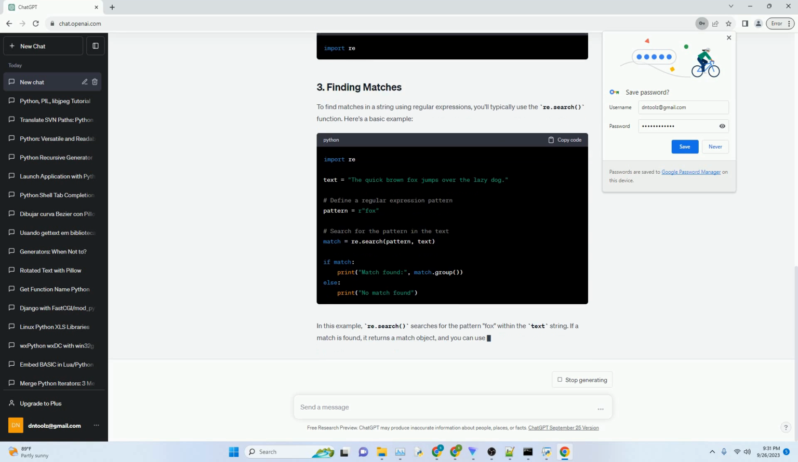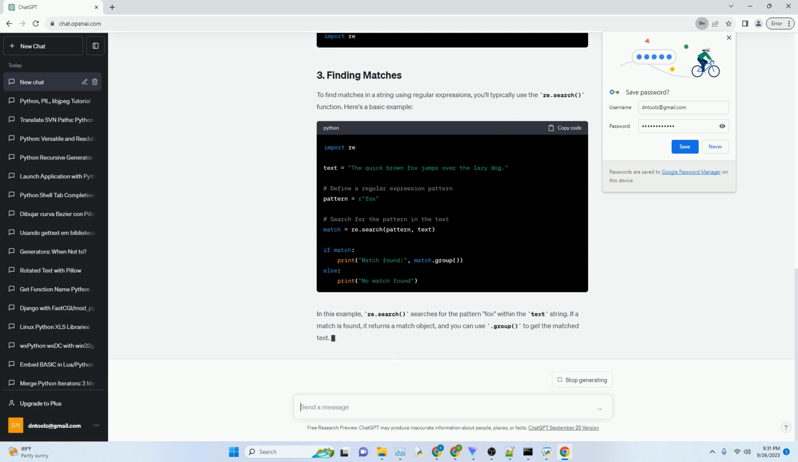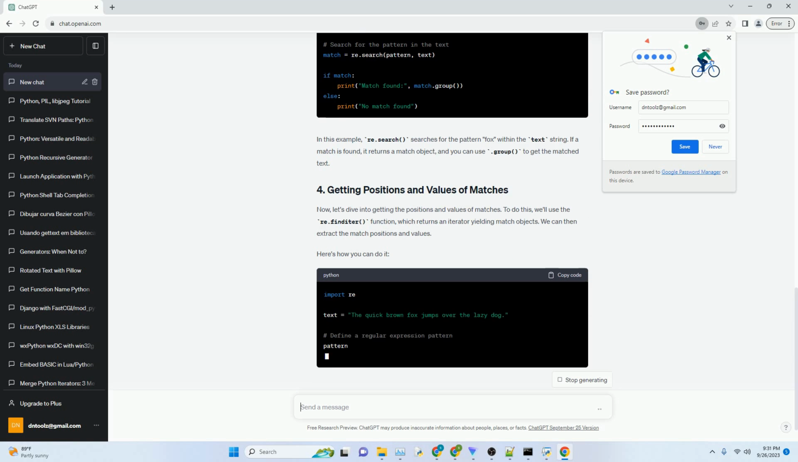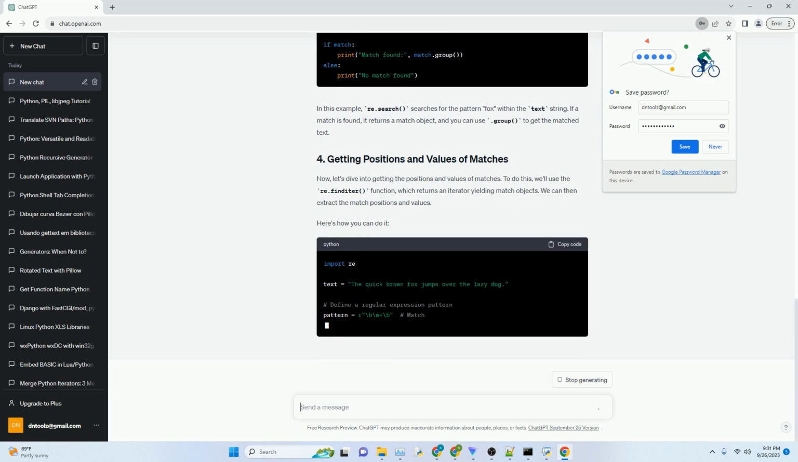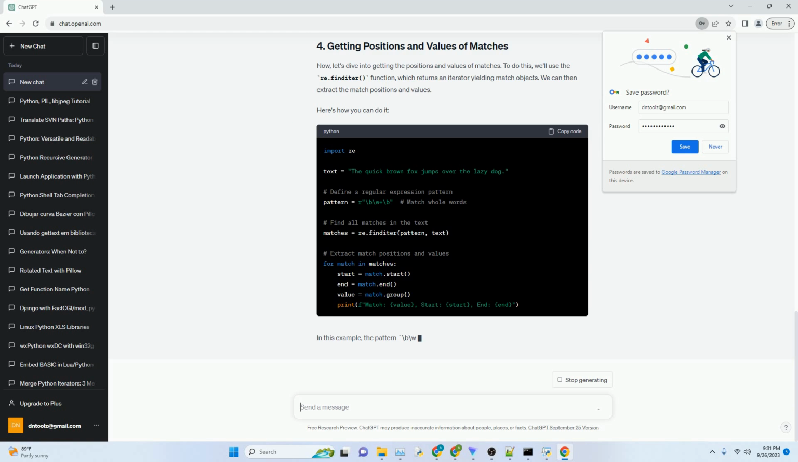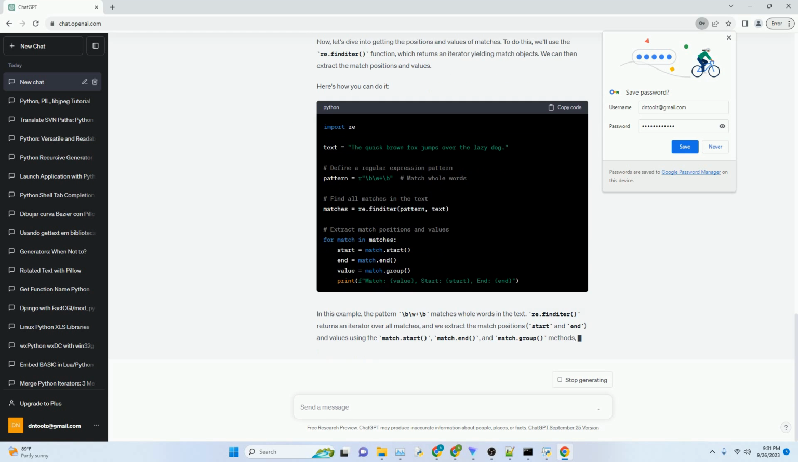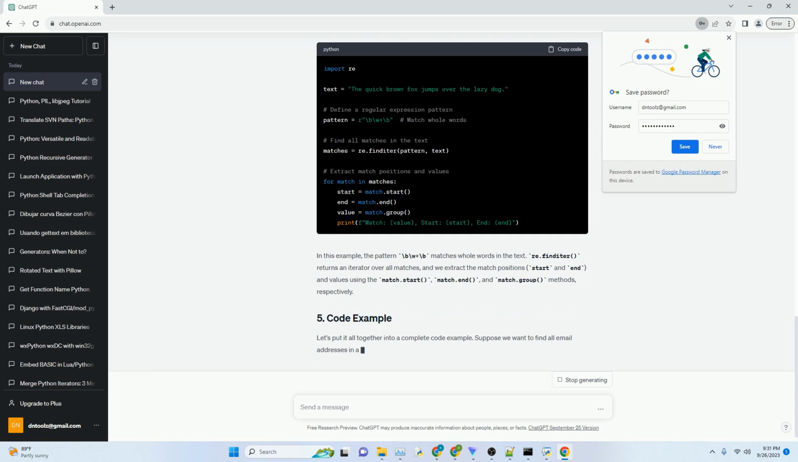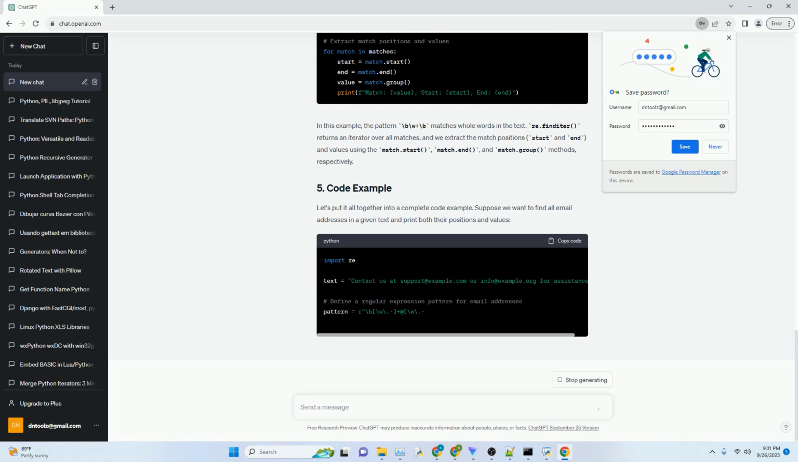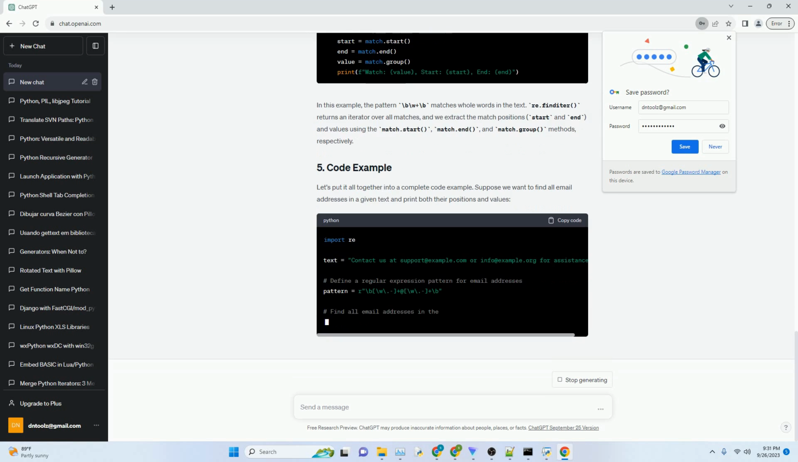They are commonly used for text processing tasks, and Python's re module provides tools to work with regular expressions in your code. Before we dive into extracting positions and values of matches, make sure you have Python installed on your system. Python's re module is part of the standard library, so there's no need to install any additional packages. You can import the re module like this.